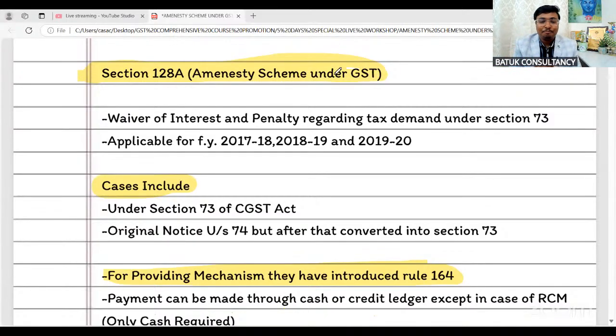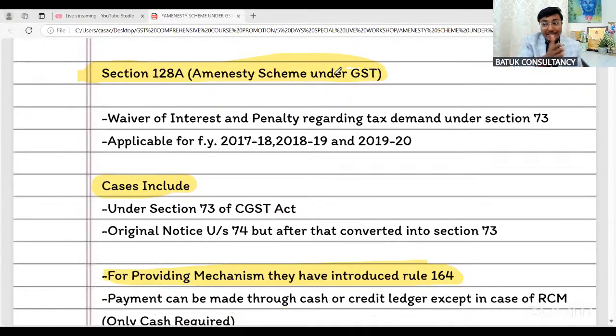Okay, sir. Now, sir, the question is whether I need to file any application or whether my case under section number 73 is automatically covered under amnesty. No, you need to file an application on the GSTN common portal. Now, sir, do I need to file the application on the GSTN common portal before making the payment or after making the payment? Government is saying that, sir, first make the payment, then come for the application. No, first you need to make the payment on the GSTN common portal, then only you can avail the benefits of the amnesty scheme.